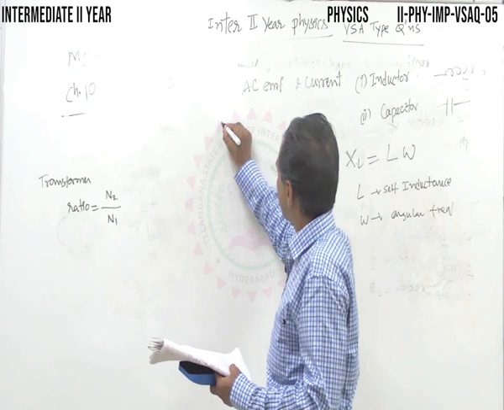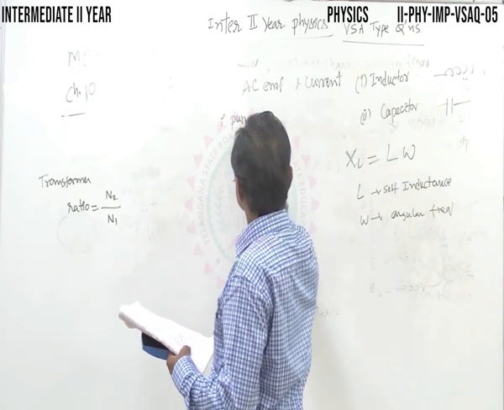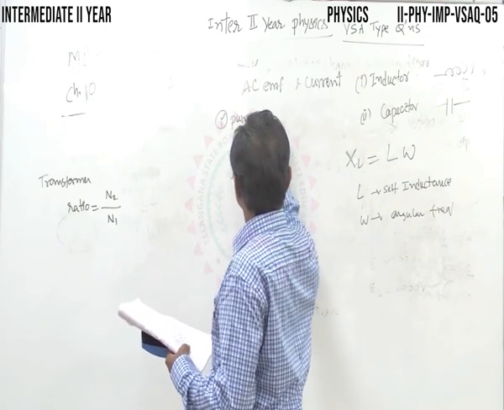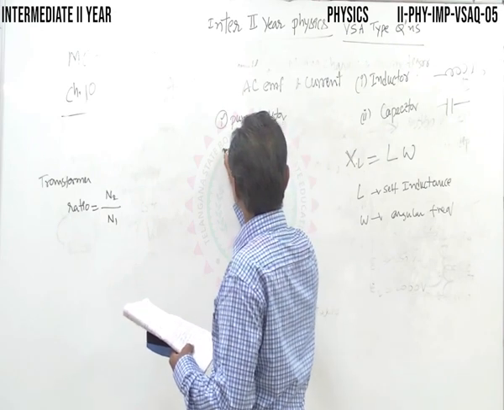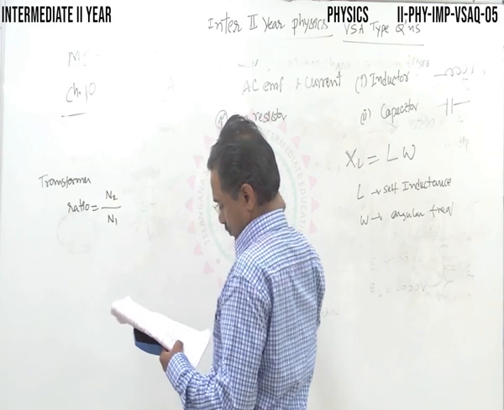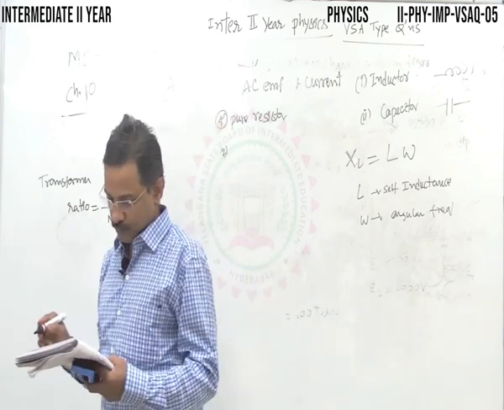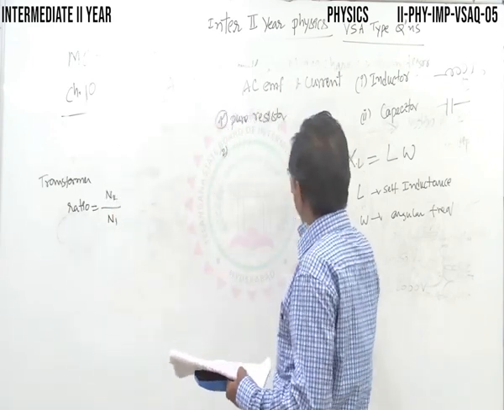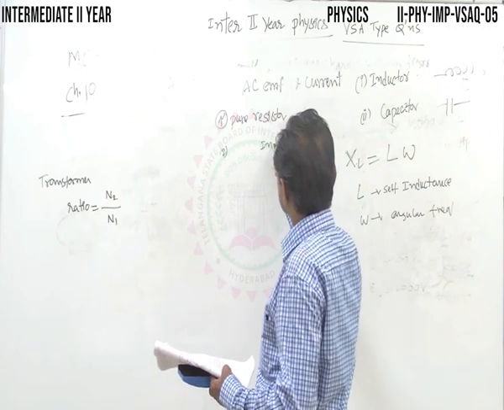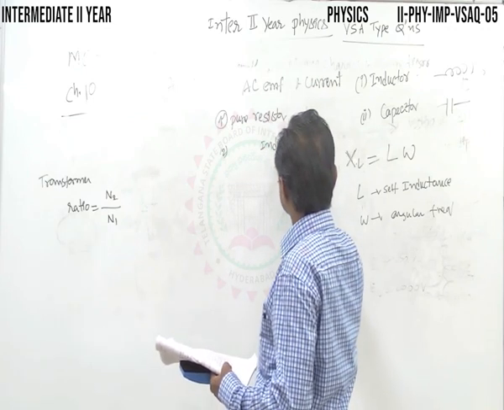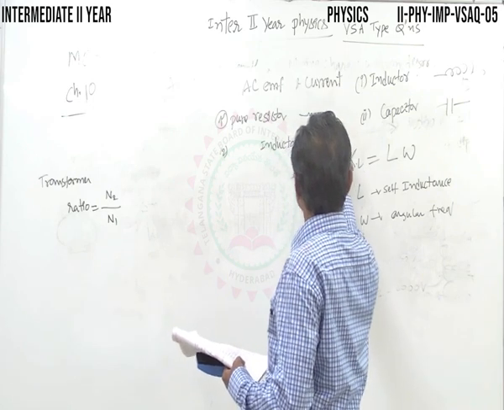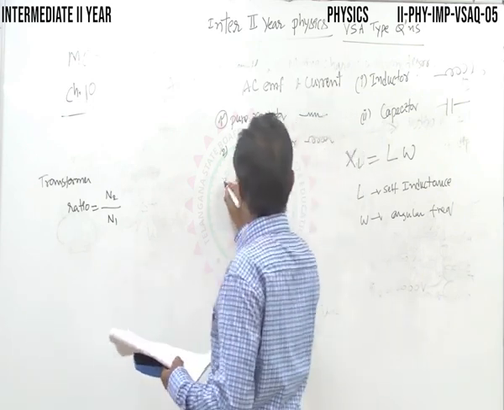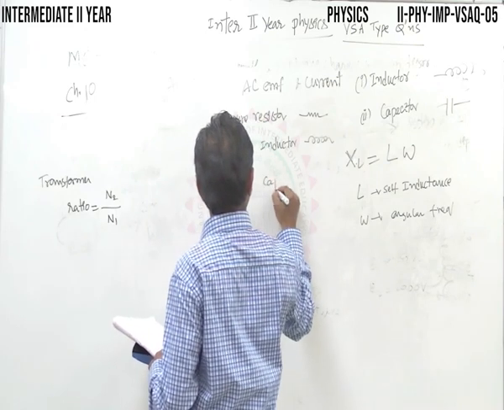First one, a pure resistor. Write it down. Second, a pure inductor, a coil. Third, a capacitor, a pure capacitor.